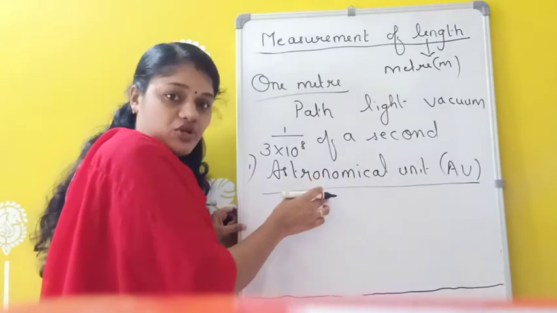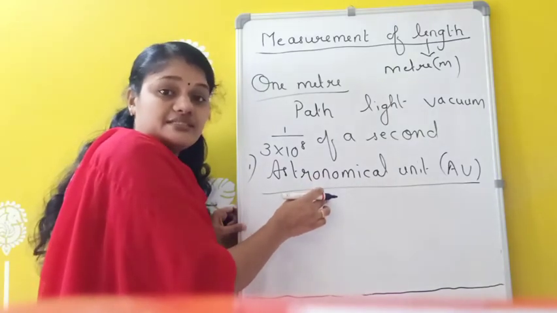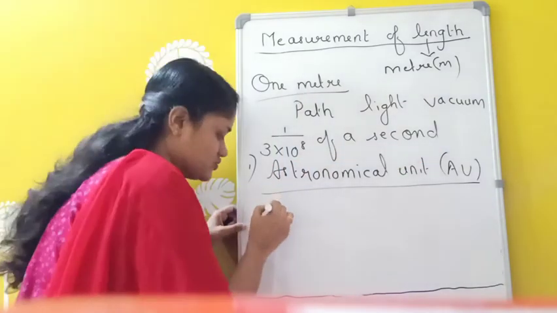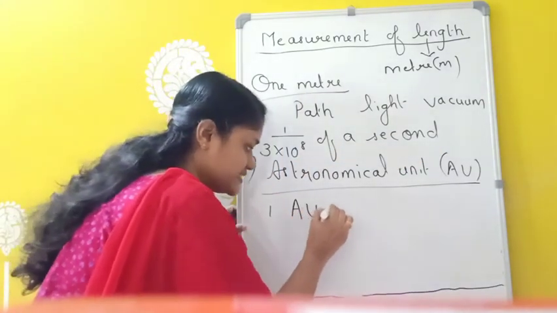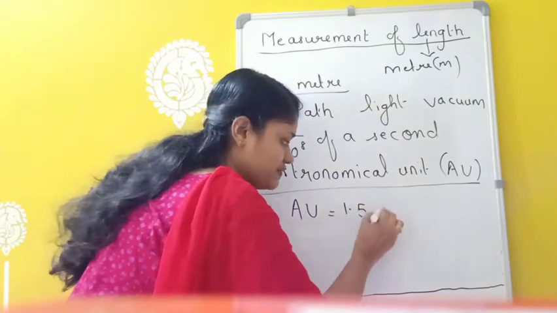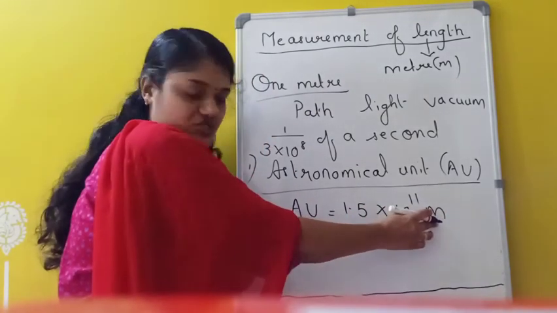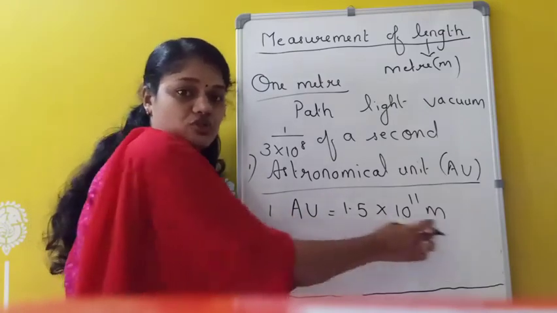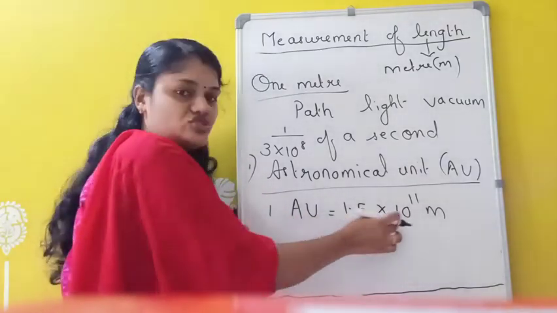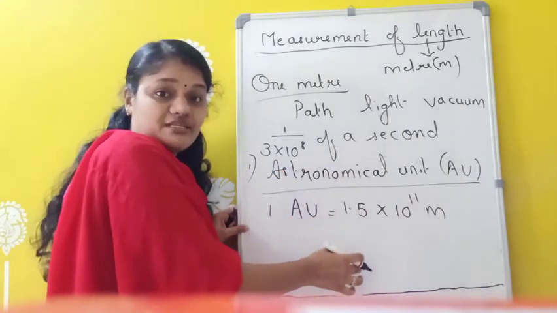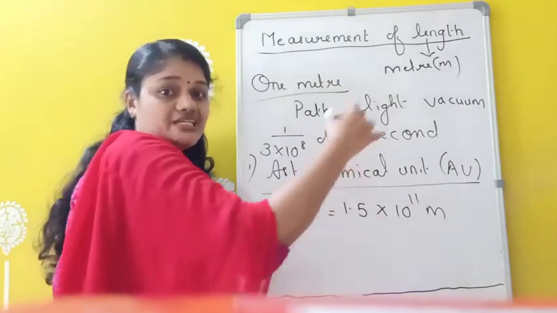So this astronomical unit is equivalent to the average distance between the center of the earth and the center of the sun. And this one astronomical unit is equivalent to 1.5 into 10 raised to 11 meter, because meter is the standard unit. So when we are converting AU into meter, it will be 1.5 into 10 raised to 11 meter.